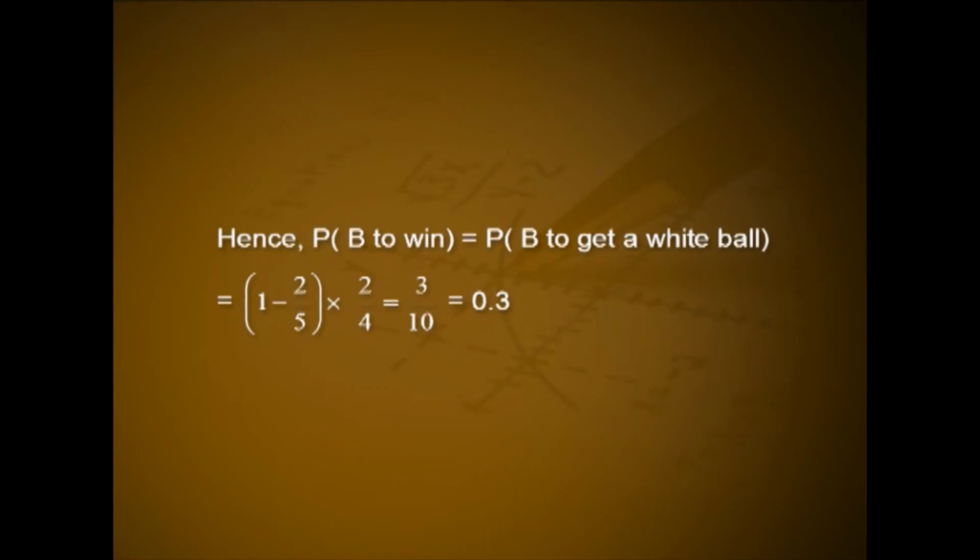If A lost his chance, then B is getting a chance to draw. Probability of B to get a white ball is equal to probability of A losing his chance and B getting a white ball. That is P of A to lose into P of B to win given A lost the first draw. When A lost the chance, there are 4 balls in the box and 2 of them are whites. Now, P of B to win given A lost the first draw, that is equal to 2 by 4. Hence, P of B to win is equal to P of B to get a white ball, that is equal to (1 minus 2 by 5) into 2 by 4, that is 3 by 10, that is 0.3.